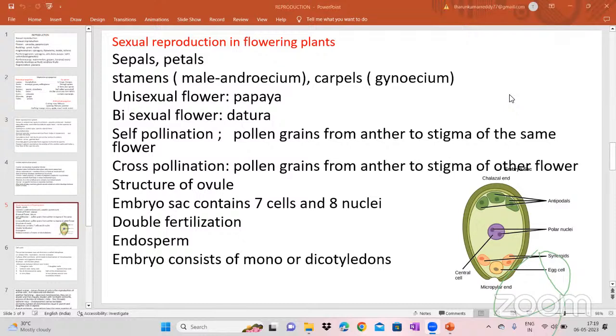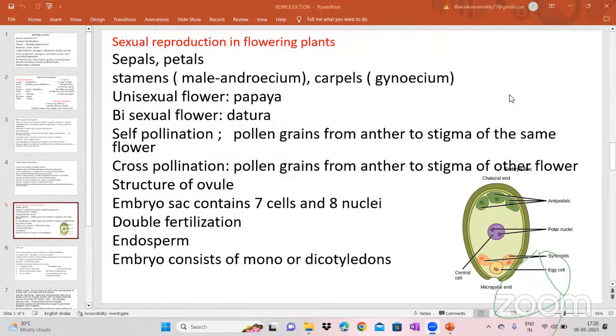On the upper side, we see the 3 antipodals. In the middle, we see only 1 cell, which contains 2 nuclei. We use the word nuclei. That is the polar nuclei. And then on the lower side, we have 3 cells. One is the egg cell, and the other 2 are the synergids.